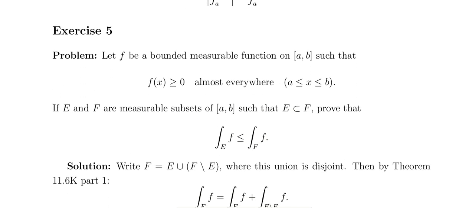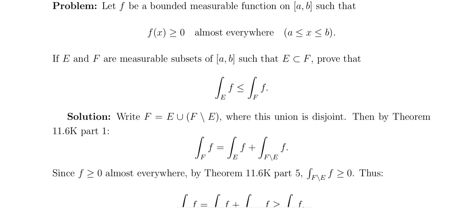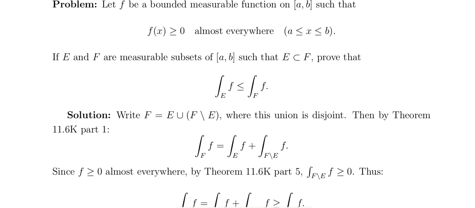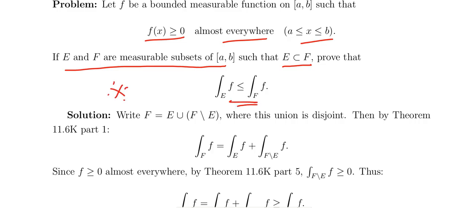Let f be a bounded measurable function with f of x greater than or equal to 0, so f is Lebesgue integrable here. f of x is greater than or equal to 0 almost everywhere in a to b. Let E and F be measurable subsets of a comma b, with E a subset of F. Then the integral of f over E is less than or equal to the integral of f over F. These are the results.